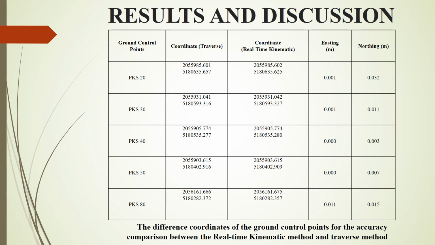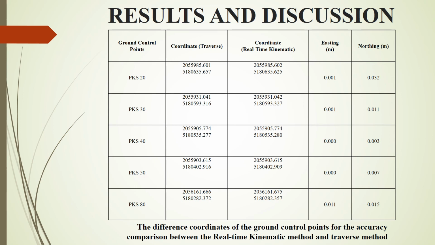This table shows the different coordinates of the ground control points for the accuracy comparison between the real-time kinematic method and traverse method. From the result of the research finding, it is shown that the coordinates of ground control points between traverse survey and real-time kinematic are almost the same. The most accurate ground control point is PKS40, only different 0.000 for easting and 0.003 meter for northing.